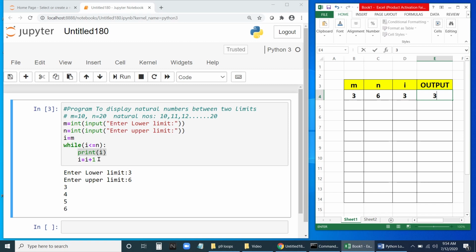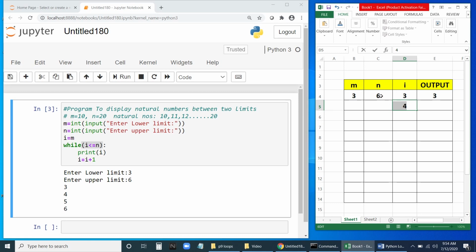Then i will be incremented by 1. So 3 plus 1, it is 4. Now it will be 4. Since it's a while loop, it will go back to the loop and check the condition. What is the condition? i less than or equal to n. Now i is 4.